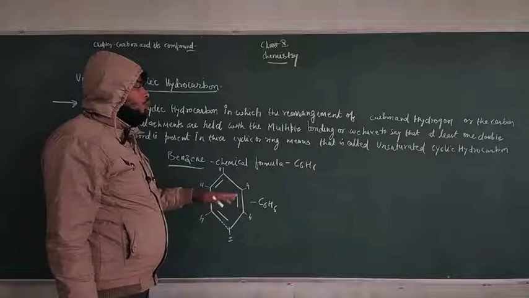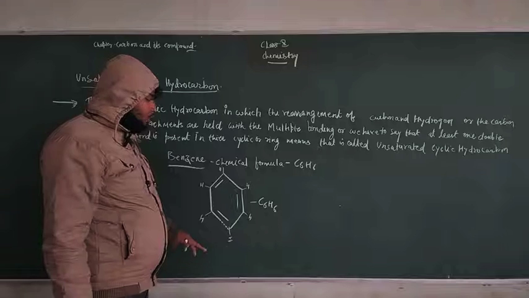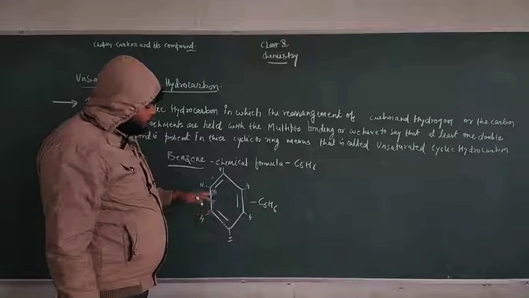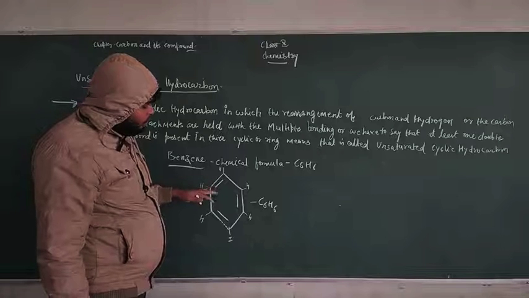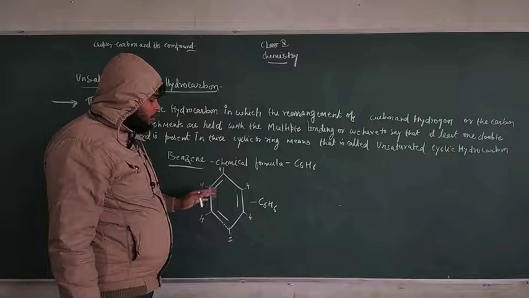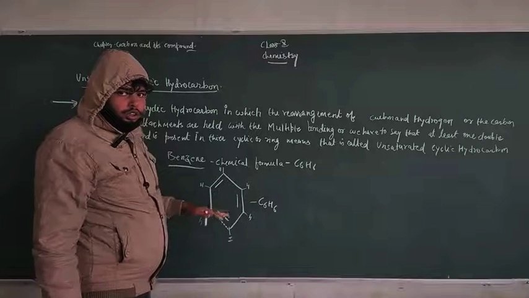This is so easy, and you can also draw the Lewis structure for this formation. If you see the structure of this benzene, the formation begins from another composition of electronic distribution, the electron dot structure distribution.